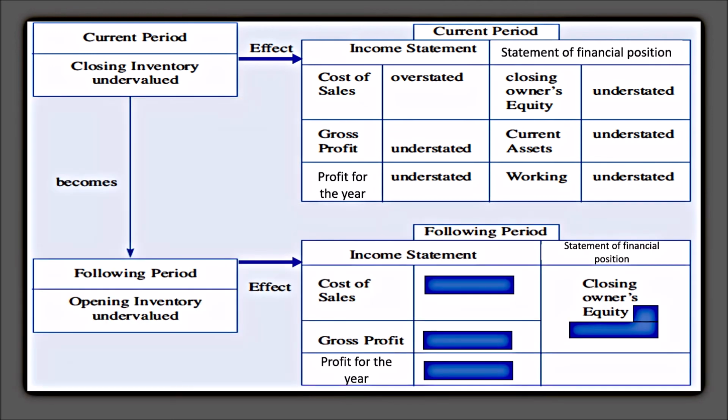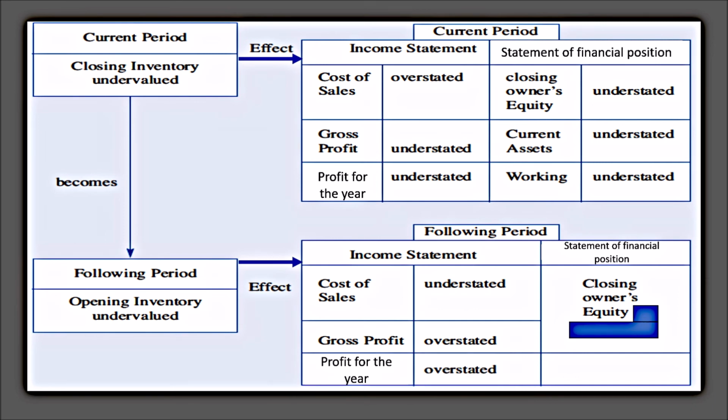What would happen in the next accounting period? The closing inventory, which is undervalued in the current period, will become opening inventory undervalued in the following period, and the effect on the income statement would be cost of sales understated, gross profit overstated, profit for the year overstated.